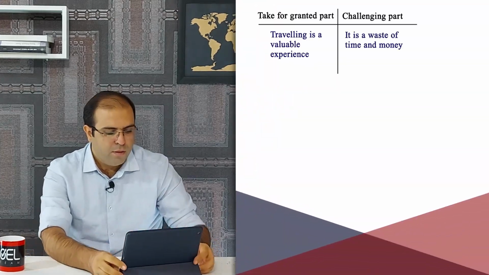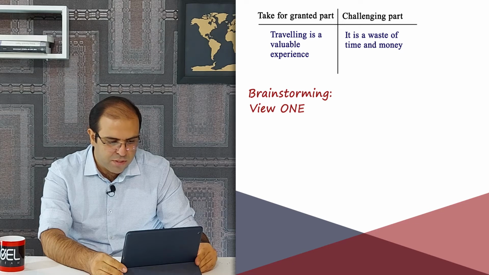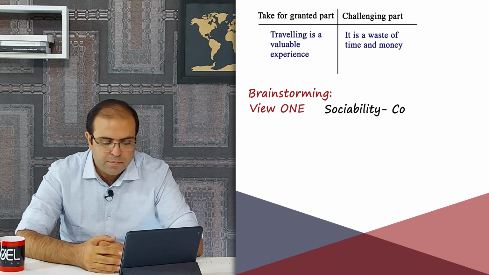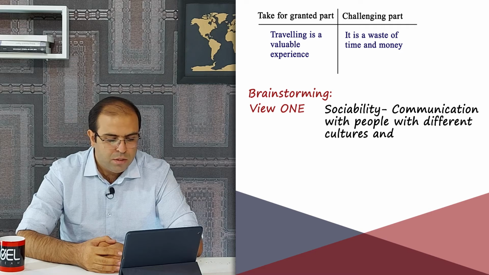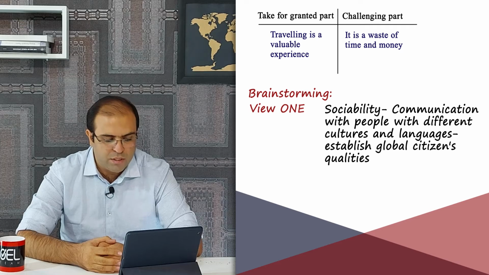In the next part, I'm going to brainstorm about the topic. In this part, you should spend about 4 to 5 minutes to brainstorm about the topic. For the first side of the argument, the fact that traveling is a valuable experience, you can write something like sociability, communication with people with different cultures and languages, and to establish global citizens' qualities.